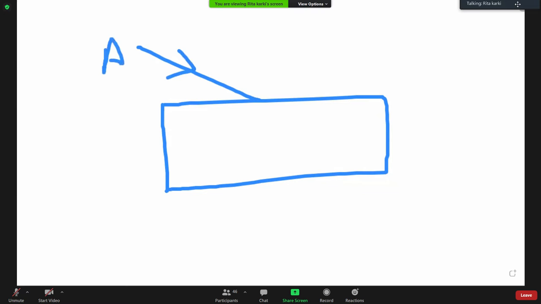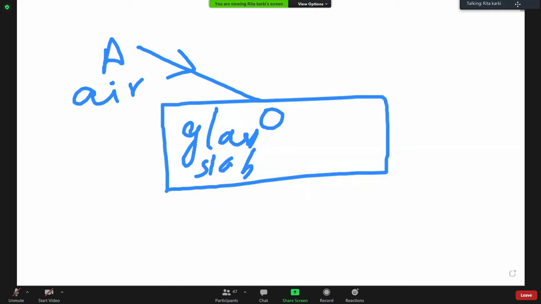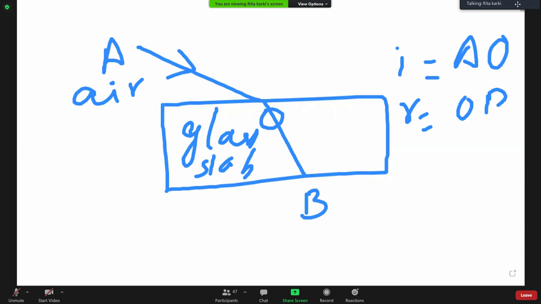Let us suppose this is AO. So the line AO becomes incident on the glass slab, passing from the air and reaching the glass slab. It is the incident ray. So here the incident ray is AO. Whenever it reaches the glass slab, the light will bend, or the light will be refracted. This bent light, which is represented by OB, is the refracted ray.